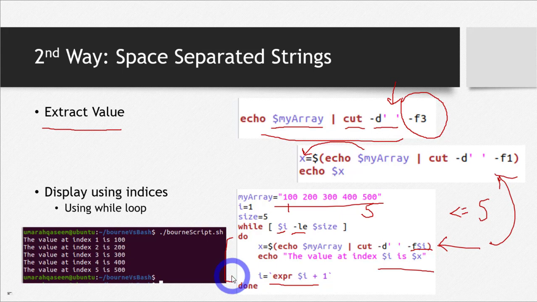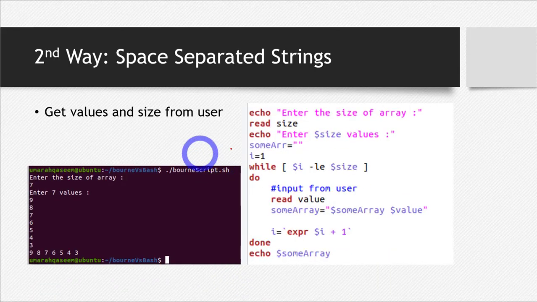Let's see one more thing. This is the last thing in this video. So if you want to get values and size from the user, you don't know the size at the time you are writing the script, you want to get it from the user, and you want to get the values from the user as well. How will you do it? So here I have taken the size from the user, right, and then I have declared the array, some array. I've changed the name this time, and it's empty. My I is 1, and this is the same as in the previous slide. You've just seen it. I should be less than or equal to the size.